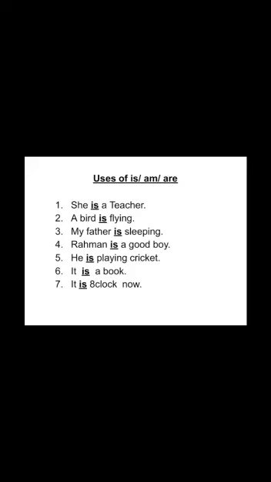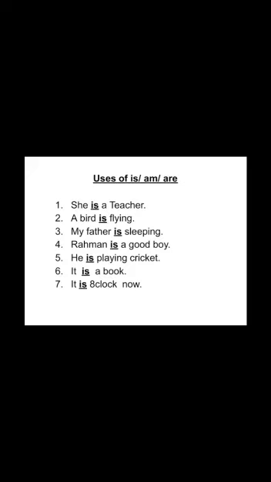So here, she is a teacher. She means only one person, one girl. So we used is. The definition of is: when we speak about only one person, one thing or one animal, we use is. She is a teacher. She means only one person. So here we used is.